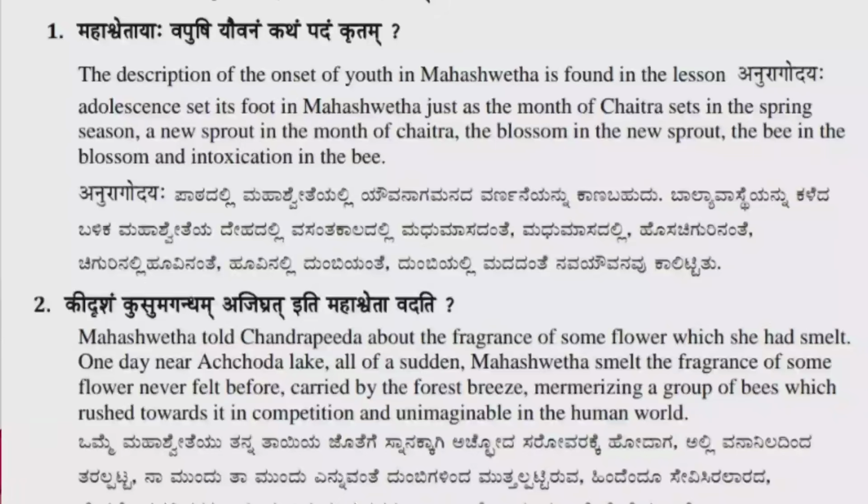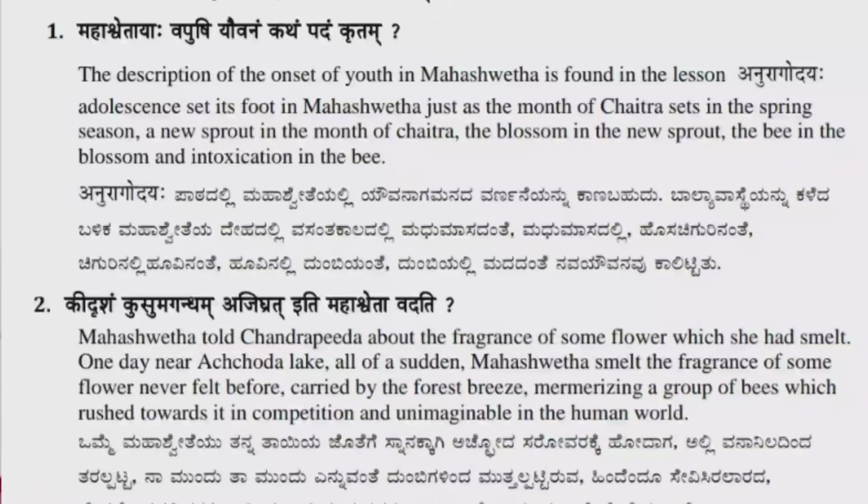Answer is Mahashweta. The description of the onset of youth in Mahashweta is found in the lesson Anuragodayaha. Adolescence set its foot in Mahashweta's body just as the month of Chaitra sets in the spring season.